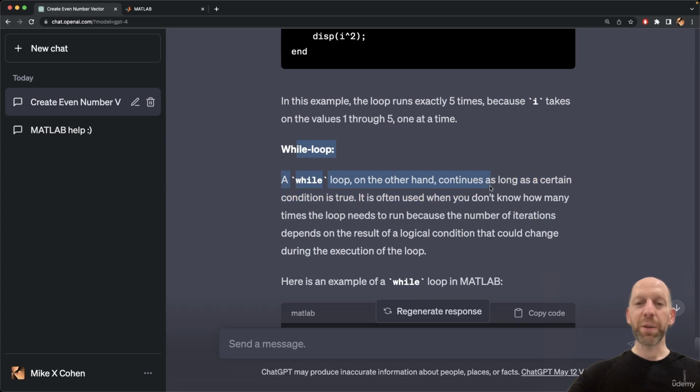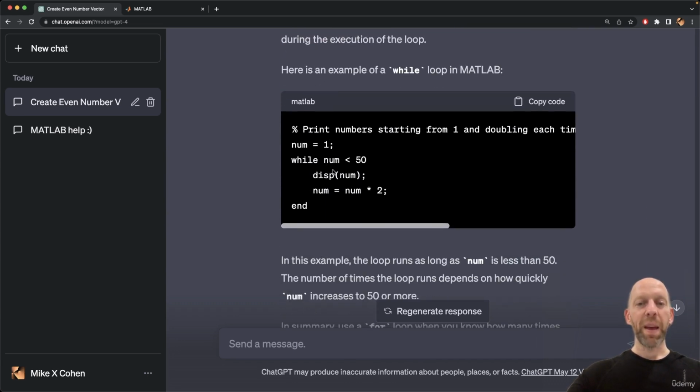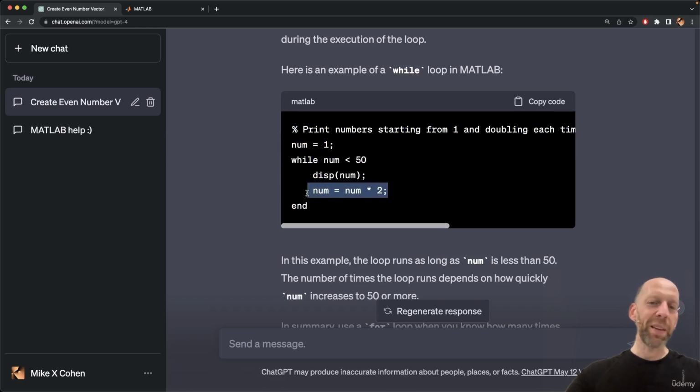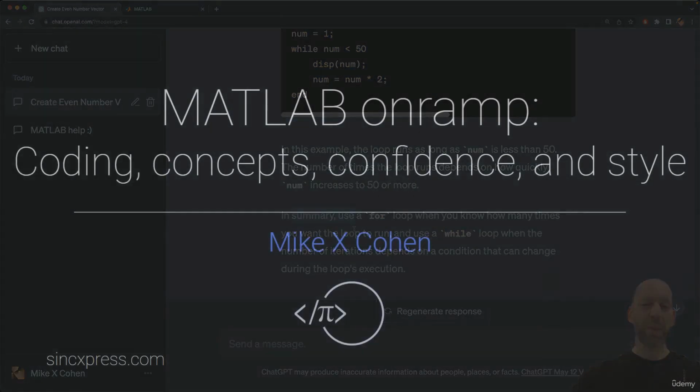and versus a while loop continues as long as a certain condition is true. And that you use when you don't know how many times the loop needs to be run. And here we get another simple toy example. Now, in this case, with doubling numbers, there is an analytic solution. So you would be able to know exactly how many times it would take until you double and you exceed 50. But this is still a nice toy example that I think nicely explains the difference between a for loop and a while loop, and we get a summary statement here.